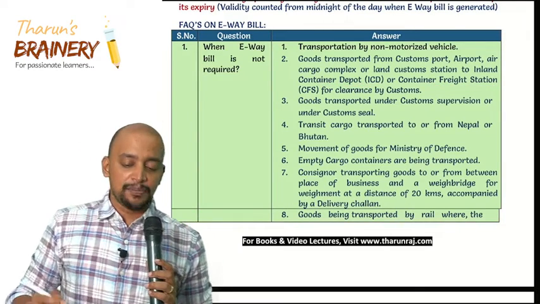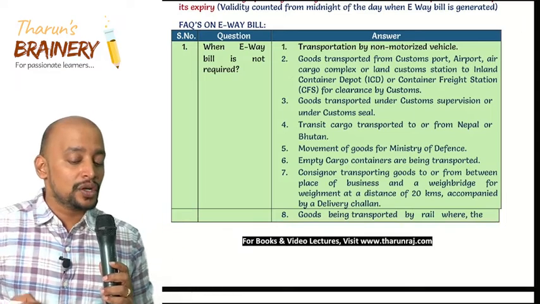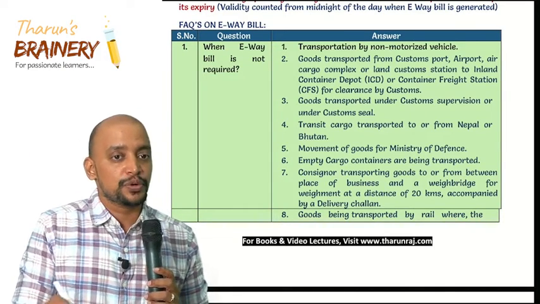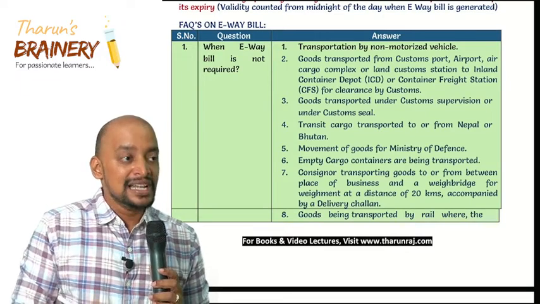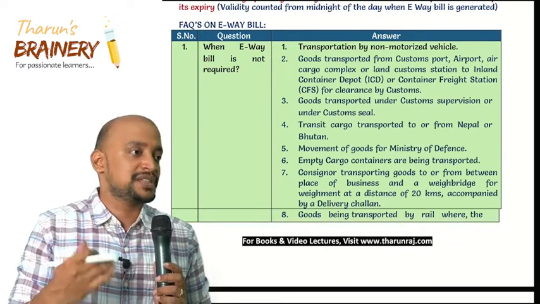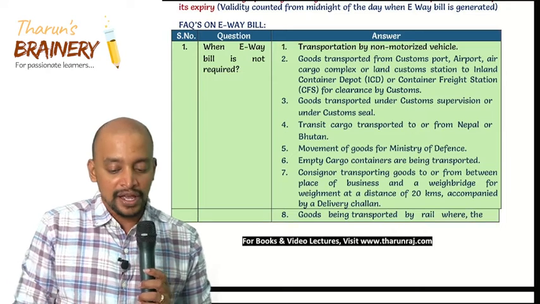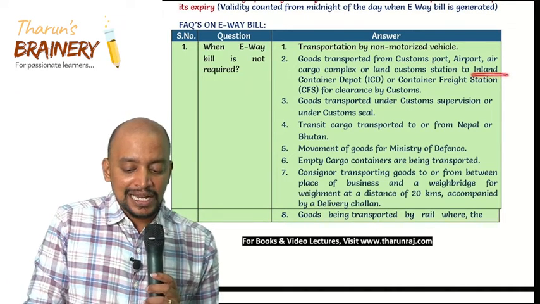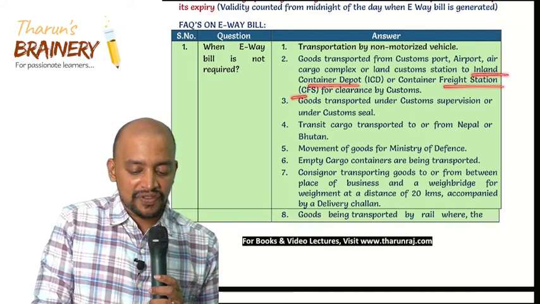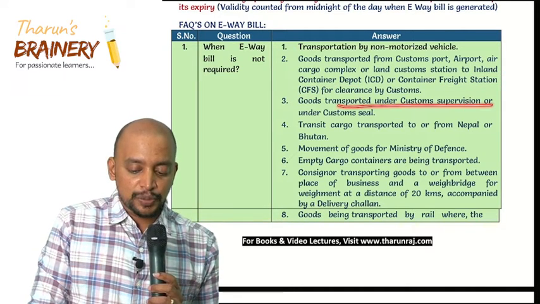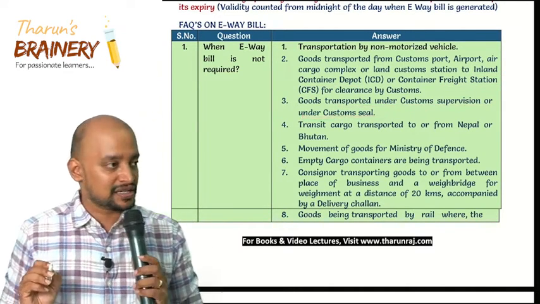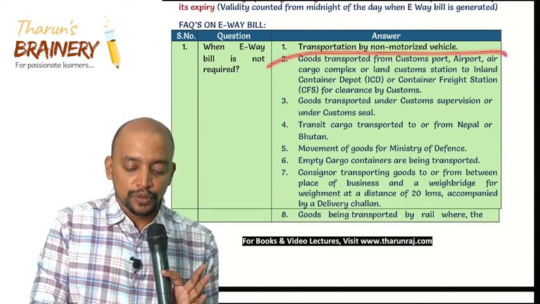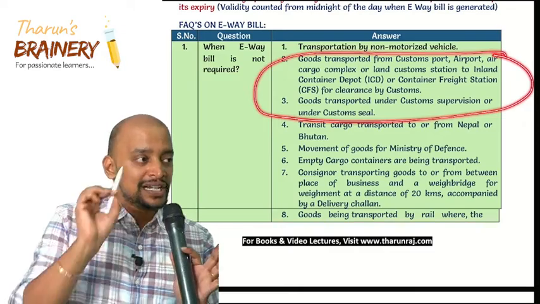Basically these are the places which are under the control of customs, and when goods are transported from these establishments, these are under the control of customs, that's why e-way bill is not required.